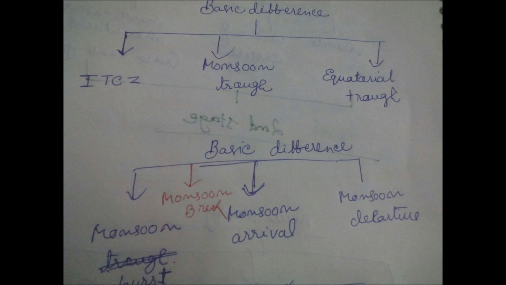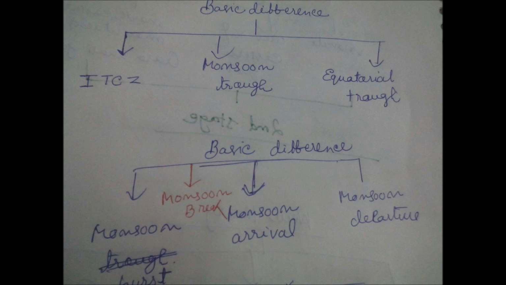Then after that, what we have to see, I already told you, knowing the difference between two terms or two things is knowing the basics. In the case of monsoon, in this chapter there are different terms. Apparently they seem to be similar, more or less they are similar to one another, but still there is a minute difference between them. We have to know this basic difference to get the wholesale concept of monsoon in our mind. And the terms are ITCZ, monsoon trough, and equatorial trough.